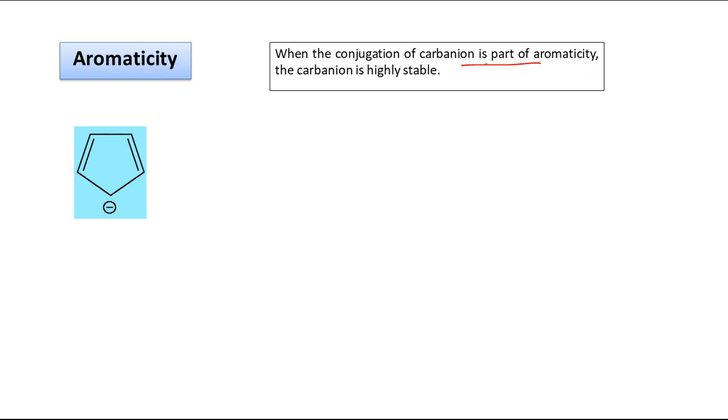Aromaticity: the factors, in short, are that it should be cyclic, planarity should be present, conjugation, and it should follow the 4n plus 2 number of pi electrons. So in this case we have a total of 6 pi electrons. Now it matches this format where the n value is 1. So this carbanion is aromatic in nature, and that is why it is very stable.